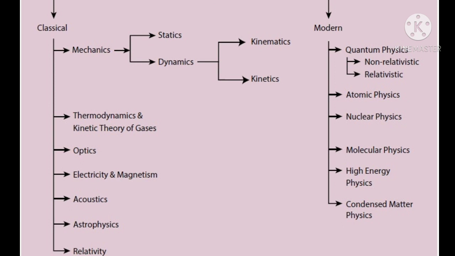Classical physics, again, will be classified into many types. First one is mechanics. Under mechanics, two types are there: statics and dynamics. Again, dynamics can be classified into two types, that is kinematics and kinetics. Then some more classical physics topics are thermodynamics and kinetic theory of gases, optics, electricity and magnetism, acoustics, astrophysics and relativity.